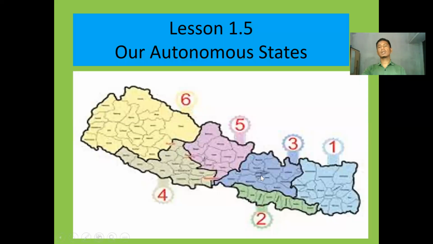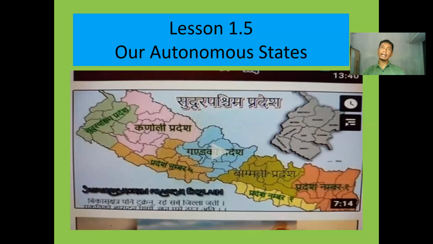When these states had not yet been named by the province assemblies, the present Constitution of Nepal 2072 had made provision for them. The states had no names, just numbers: province number 1, 2, 3, 4, and so on. Afterwards, the provincial assemblies named some provinces of Nepal, and the present picture of Nepal looks like this.